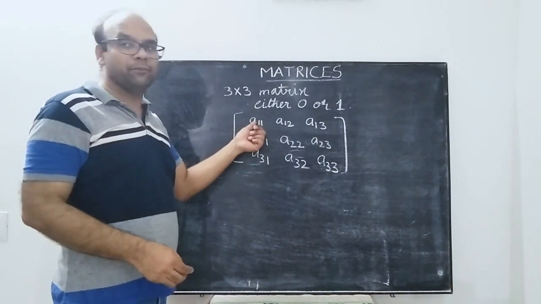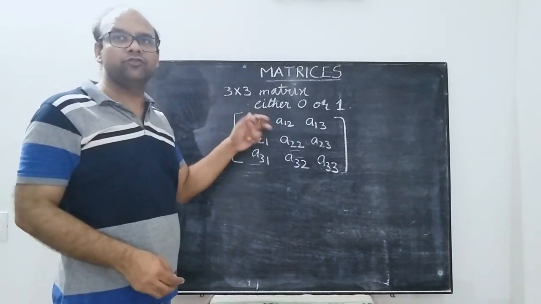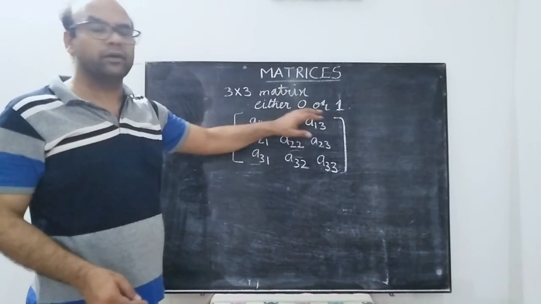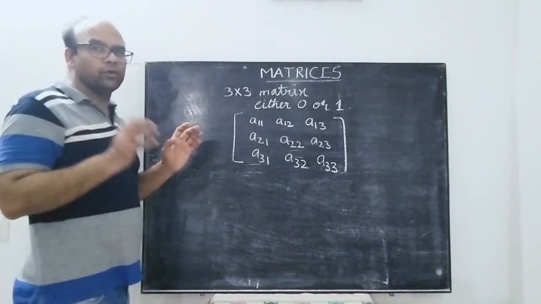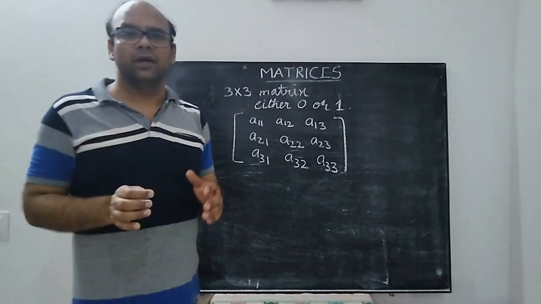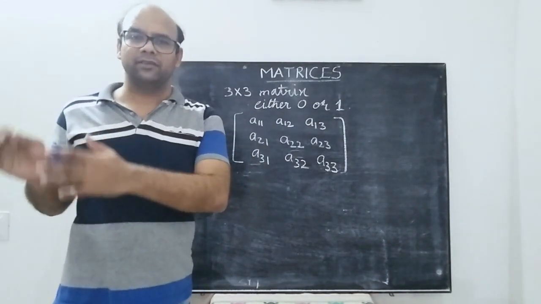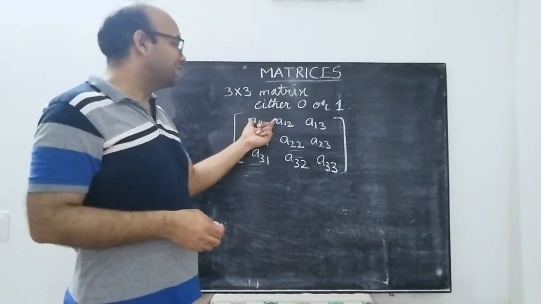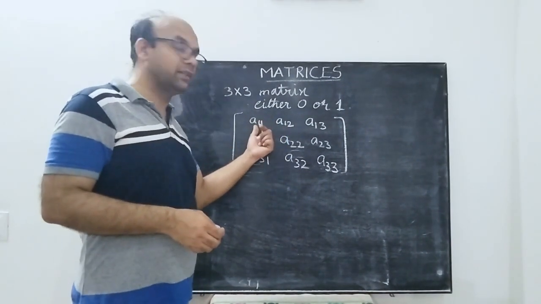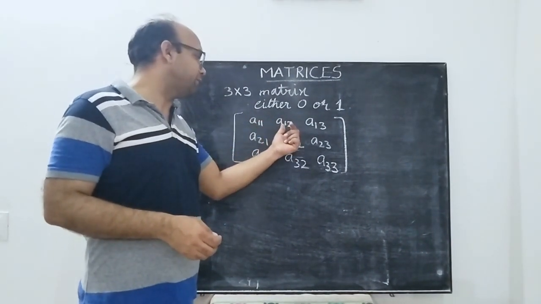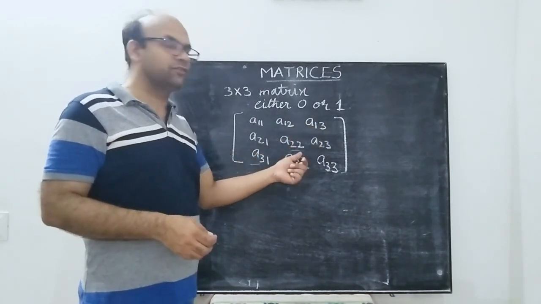Now each entry can be filled in how many ways? In 2 ways, 0 or 1. So over here we use the fundamental principle of counting, where multiplication is to be used, because the case of AND is there. We need to fill the first place, the second place, the third place, and so on.